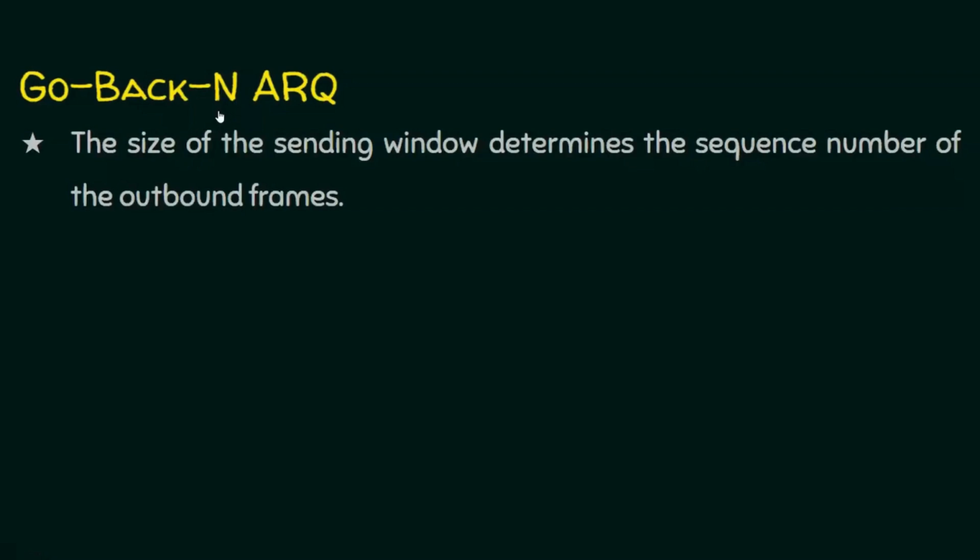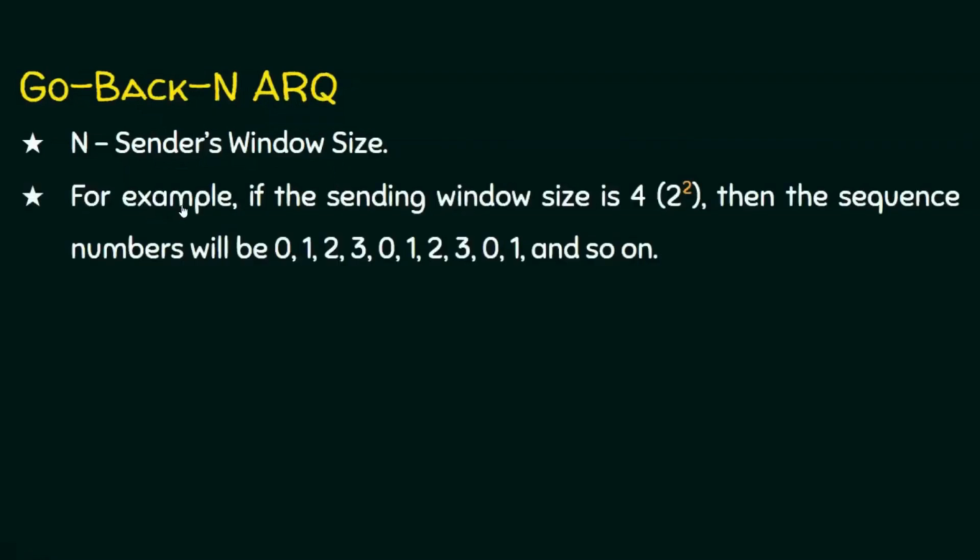The sequence number of the frame is also decided by the sending window size, which we will see in an example, then it will be clear. We know this is the sender's window. For example, if N is 4, then the sequence numbers will be between 0 and 3, that is, the frames are numbered from 0 to 3.